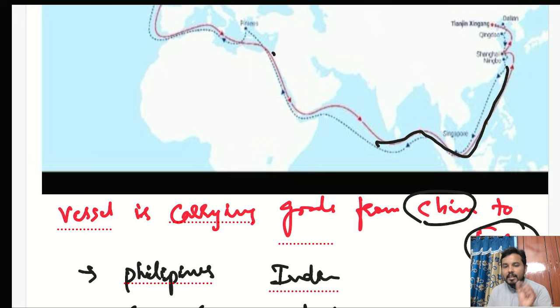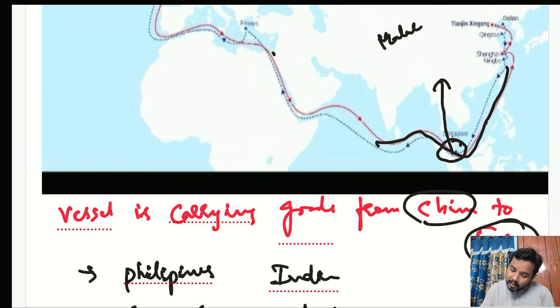In this sea route, a very important point is this strait. A strait is nothing but a narrow water passage. This is called the Malacca Strait, a very important narrow water passage. Just remember that. I will discuss in detail subsequently what this Malacca Strait is.